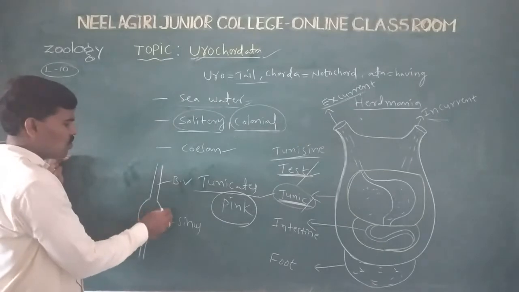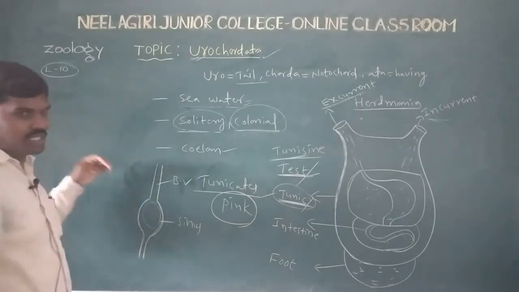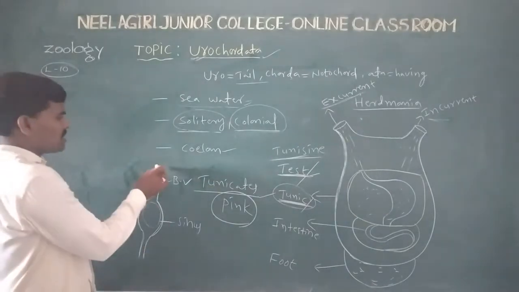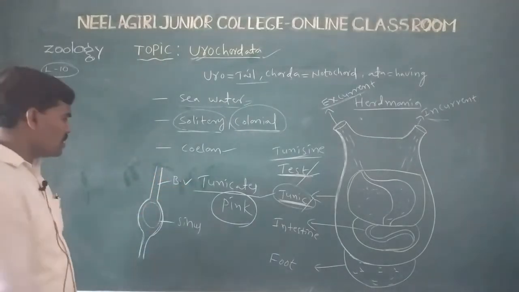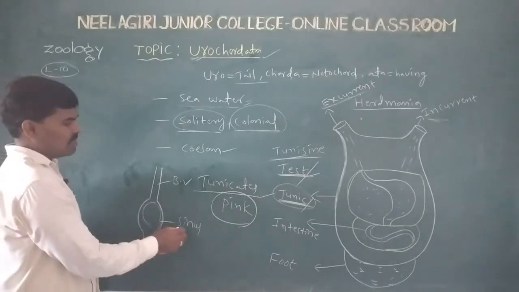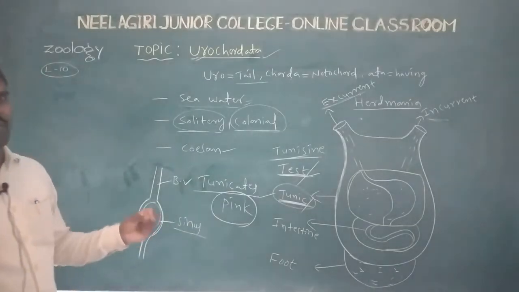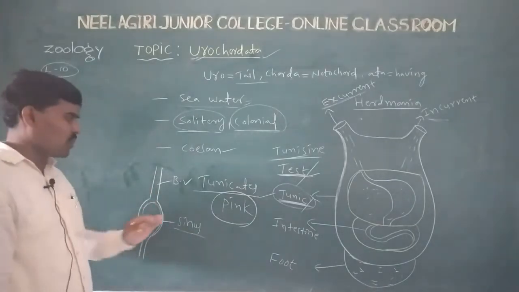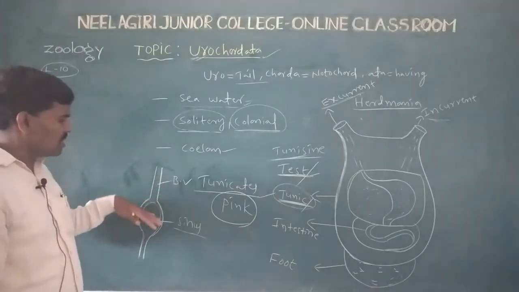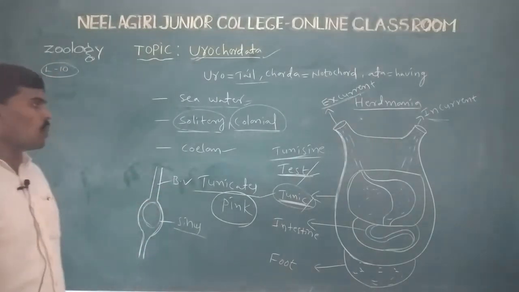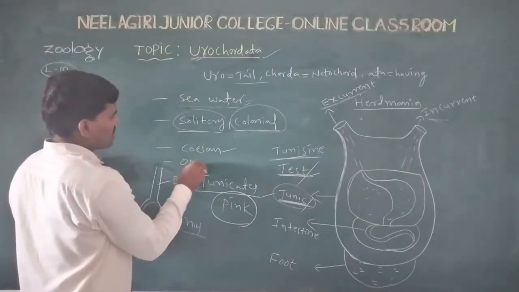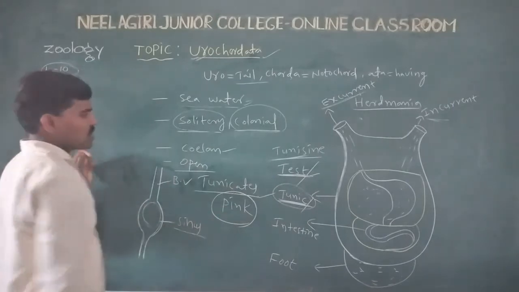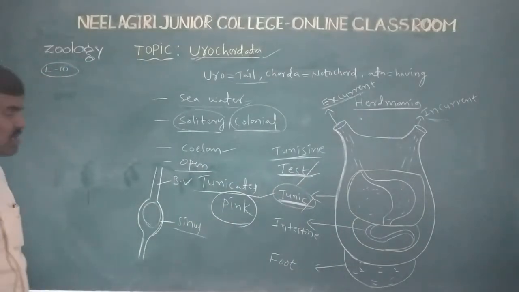The open spaces, the large spaces through which blood circulates, are called sinuses. So any animal whose blood flows through the sinuses, and not only through blood vessels, has an open type of circulatory system. Open type of circulatory system is present.